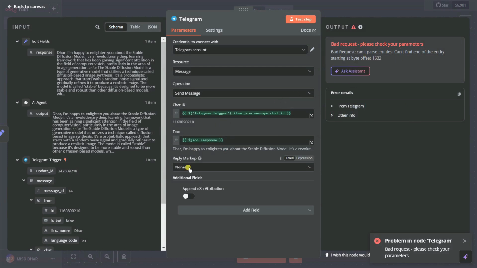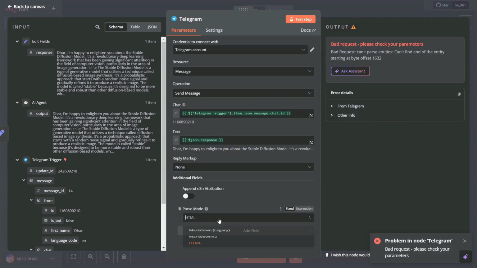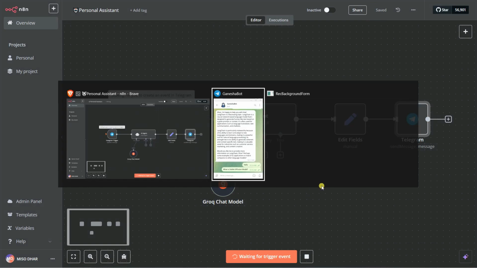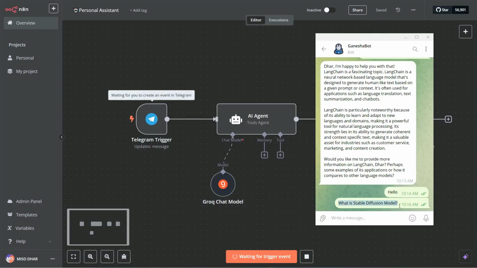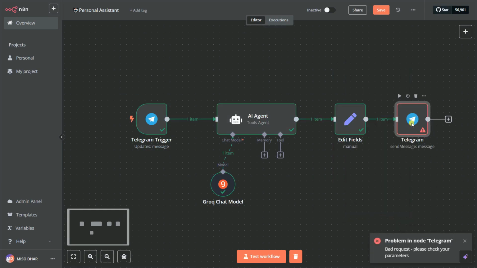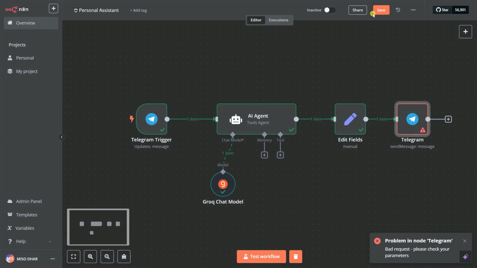It's nothing but because of the markdown. If I go here and select parse mode, you can see parse mode is HTML. If I give it markdown, save it, close it and test the workflow again, I'm going to copy this out and paste it here, because our Telegram bot is unable to parse our messages. So I click here again and select HTML. Let's go back to the canvas, save it, and test the workflow again.